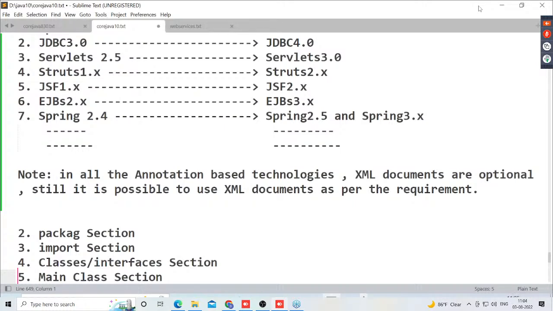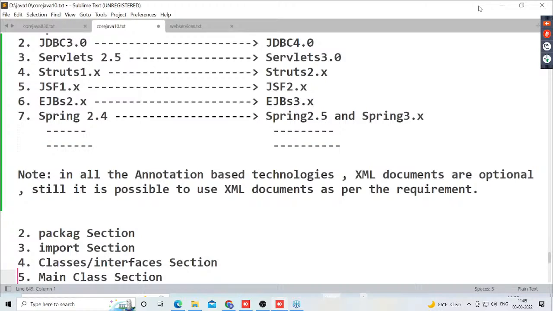Every time I have to check whether that XML file is available at the proper locations or not. Every time I have to check whether we are using the right parsing mechanism or not to read data from the XML document. This much of a burden is there for the developer if we use XML documents.